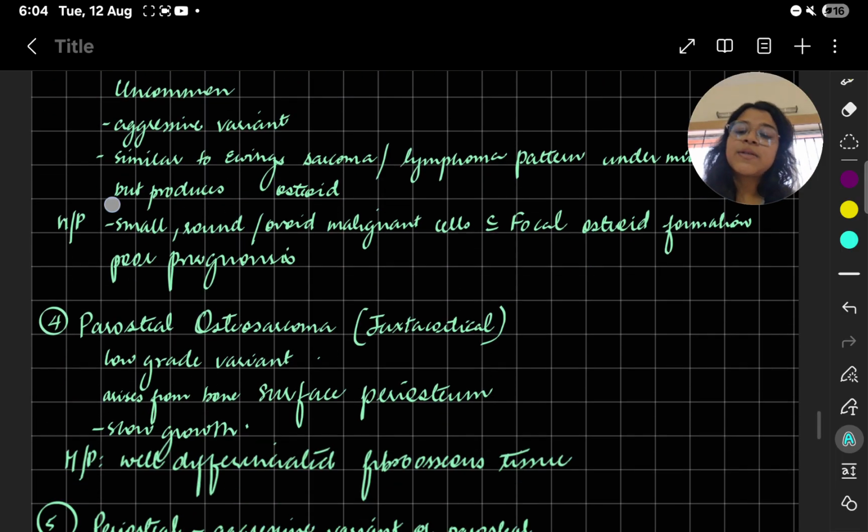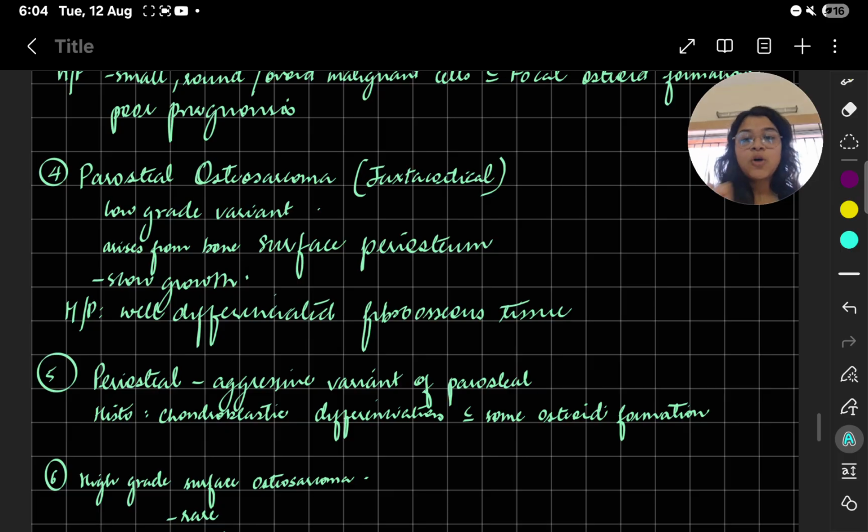Now we come to the 4th one, that is parosteal osteosarcoma. Juxtacortical also, we got juxtacortical on the surface. Okay. So this is a very low grade variant. So it's not aggressive. Arising from the surface periosteum. So there is a long bone, from the surface periosteum it arises. Slow growth it is.